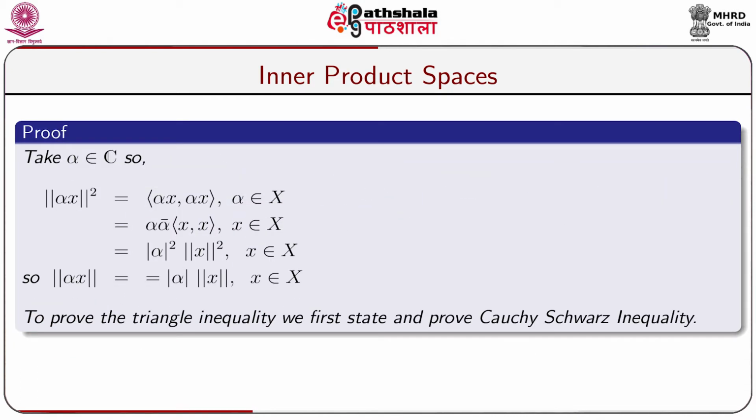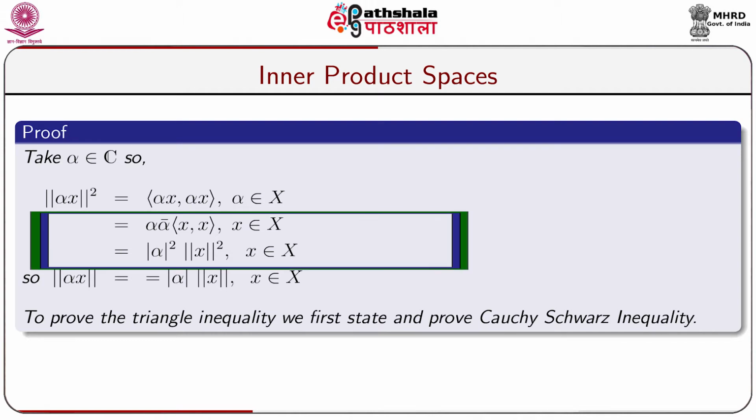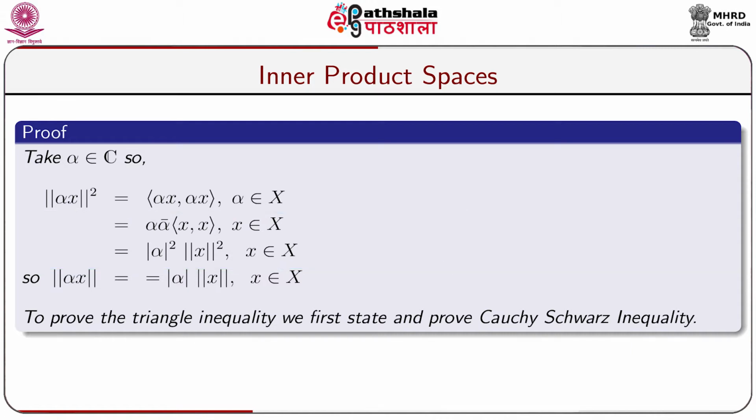Take alpha belonging to C, that is, alpha is a complex number. So, norm of alpha x whole squared is equal to the inner product (alpha x, alpha x), where alpha belongs to C and x belongs to X. This is equal to alpha into alpha bar into (x, x) for all x belonging to X, which is again equal to modulus of alpha squared into norm of x squared. So, norm of alpha x is equal to modulus of alpha into norm of x, for x belonging to X. Now, the second norm axiom is satisfied.